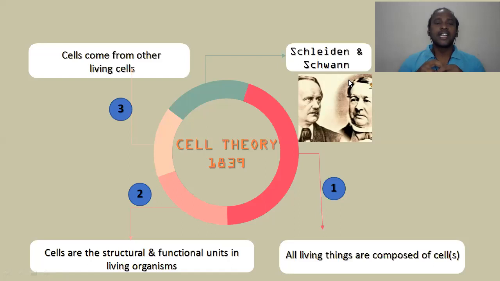And the second point is cells are the structural and functional units in living organisms. Whatever the functions or structures of a living thing, all are attributed to the cells. So we call the cell the structural and functional unit of life. That is the second point. And the third important point we should remember is that cells come from other living cells. This is very important. Cells do not arise spontaneously.